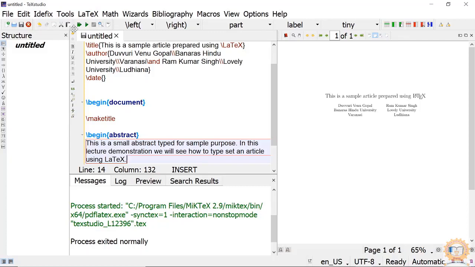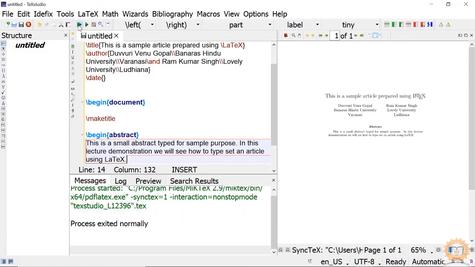Then again compile it. My advice is always compile the document after typing a paragraph or a few lines so that your document is typeset without any hindrances, and if there are any mistakes they will come here and you can immediately rectify them.